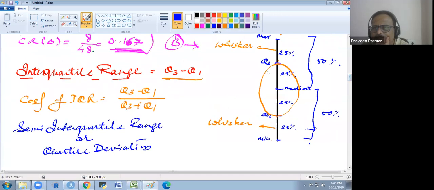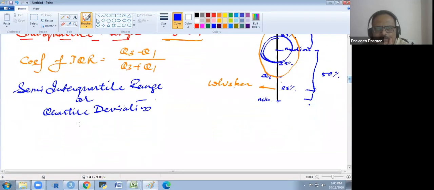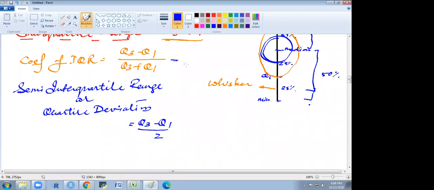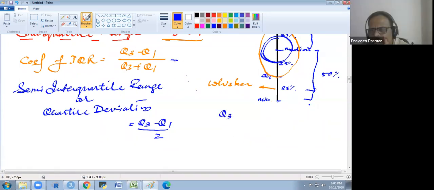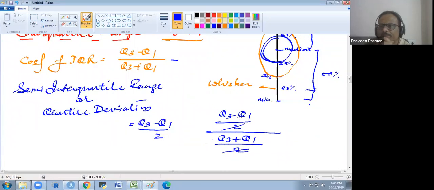It is just that we are considering only the middlemost 25% data on each side. So the measurement is Q3 minus Q1 over 2. But the coefficient would be the same. Why would the coefficient be the same? If you take Q3 minus Q1 over 2, over Q3 plus Q1 over 2, the 2s will remove each other, and you get Q3 minus Q1 over Q3 plus Q1. The coefficient of interquartile range and the coefficient of semi-interquartile range, or quartile deviation, would be the same. Does that make sense to everyone?